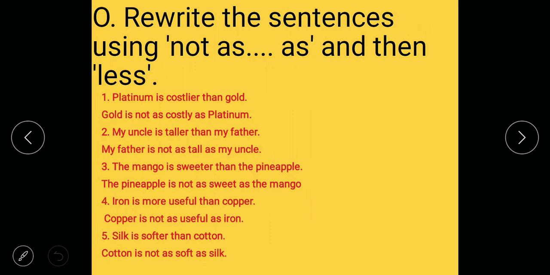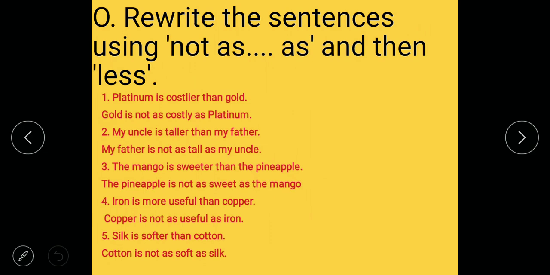My uncle is taller than my father. My father is not as tall as my uncle. Third one, the mango is sweeter than the pineapple. Then what will come? The pineapple is not as sweet as the mango. With less we have to use, the pineapple is less sweeter than the mango.